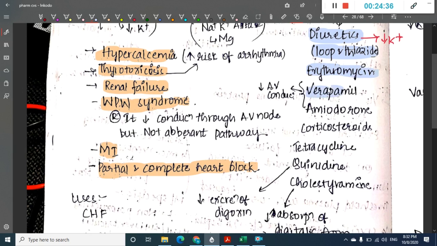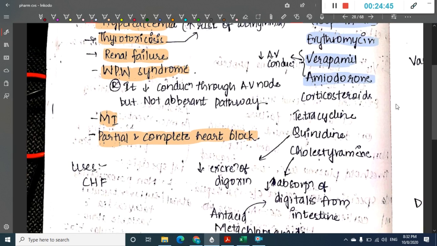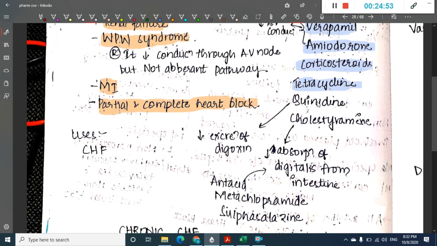Then verapamil and amiodarone, because these decrease AV conduction, so there is an exaggerated decrease in AV conduction, and thus these are contraindicated. Corticosteroids and tetracyclines can also cause digitalis toxicity. Drugs like quinidine and cholestyramine can too. Quinidine decreases the excretion of digoxin, and cholestyramine decreases the absorption of digitalis from the intestine.